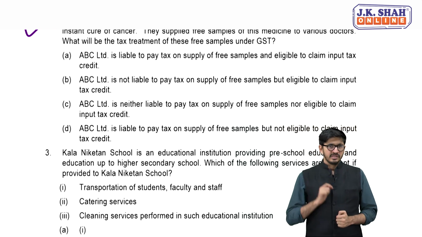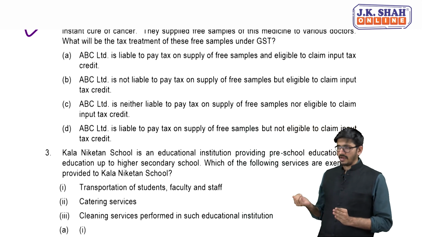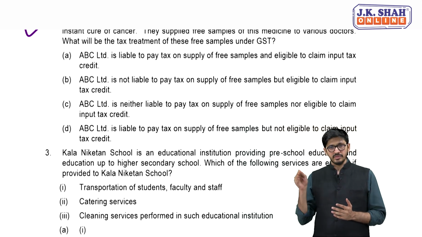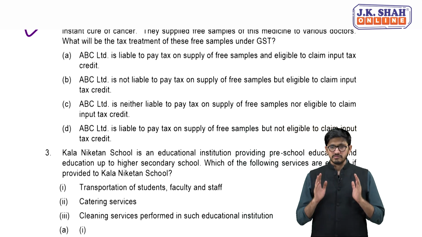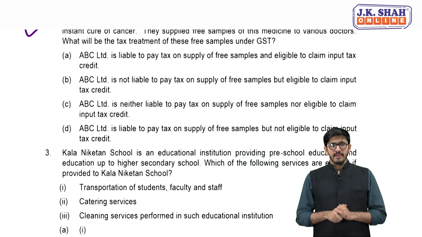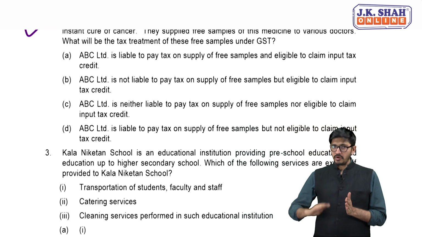Listen, my dear friends, 17 subsection 5 clearly says what? That you cannot avail ITC of what? Free samples. So if you are purchasing goods, you've paid GST on that as an input tax, and you're supplying that for what? Free of cost. You will not get ITC. ITC is blocked there. Are you getting it? Yes. And so that talks about the inward supply. So you're not getting the ITC here.